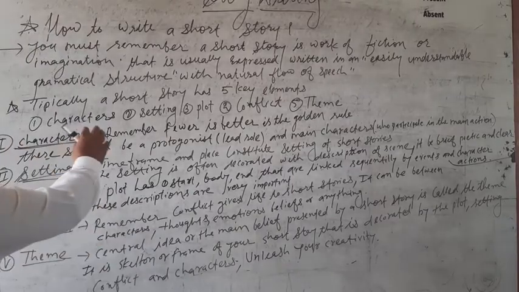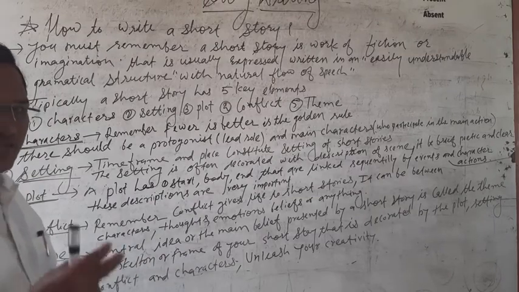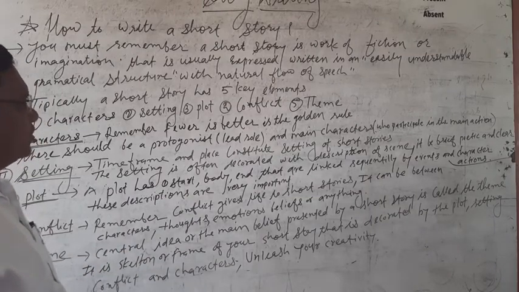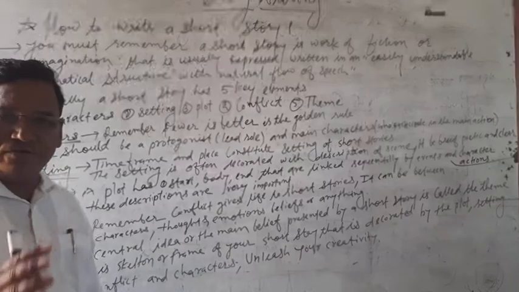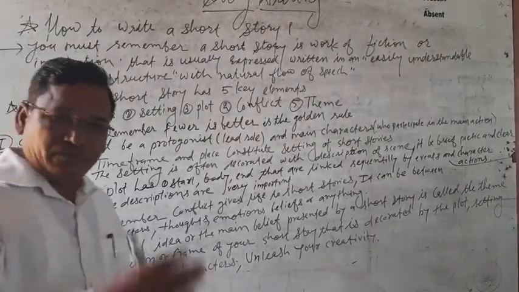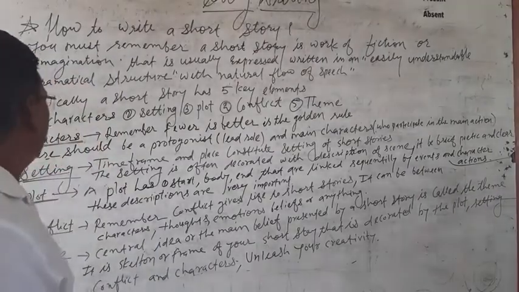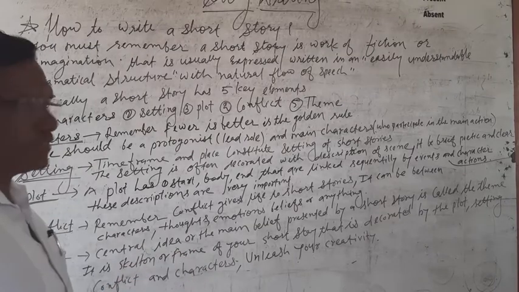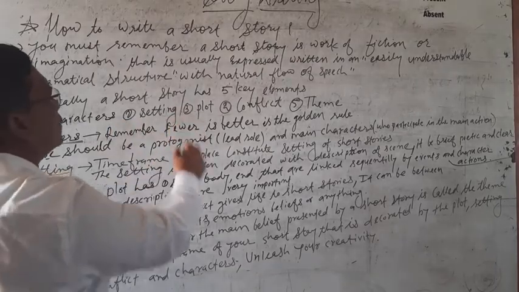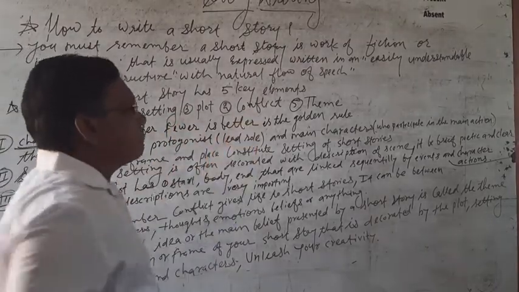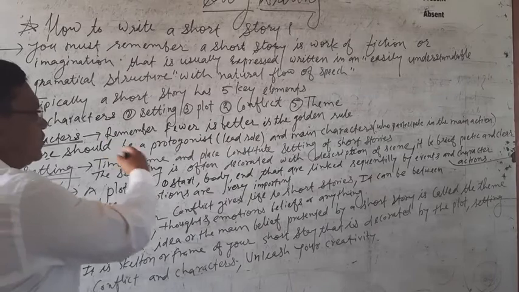So typically your short story has 5 key elements. Now if you are going to write the story, how many keys are there? There are 5 key elements. And if you cover these 5 key elements, there will be a suitable story and it will be a good structure of story. So now see here, which are the 5 key elements? Number 1, characters. Number 2, setting. Number 3, plot. Number 4, conflict. And number 5, theme.